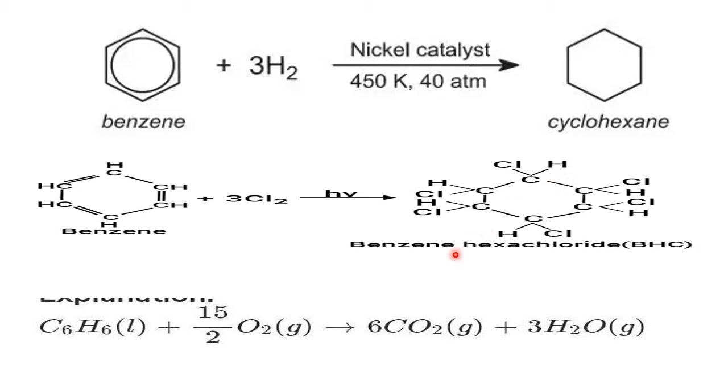Now this is the combustion of benzene. All hydrocarbons undergo combustion to give a lot of energy which we use for either automobile or cooking or for some other purposes. So this is the chemical equation for the combustion of benzene.